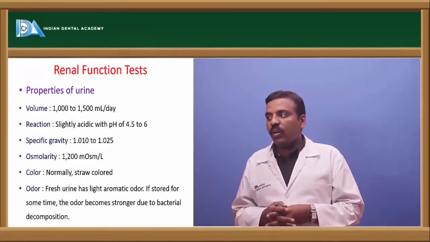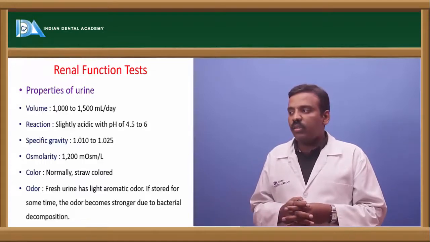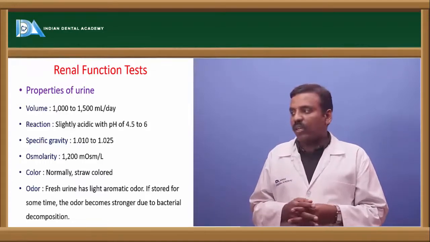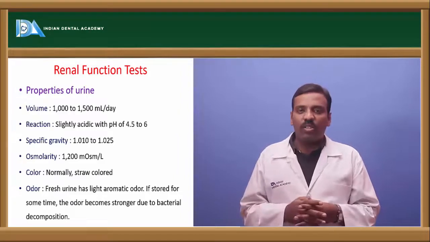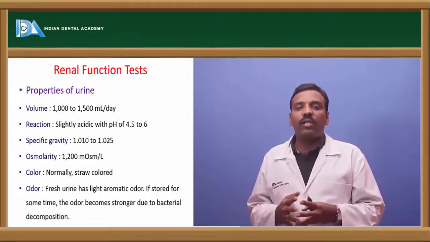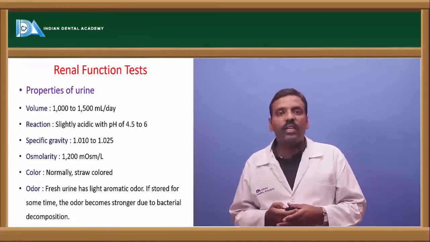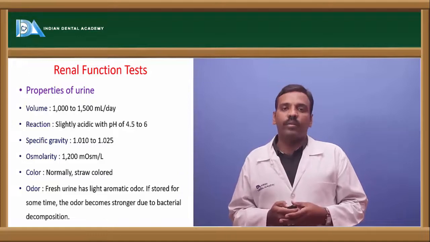The color is normally straw, a straw-colored fluid. Next is odor: fresh urine has a light aromatic smell, and if it is stored, bacterial and fungal growth and decomposition of the urine make the smell stronger.